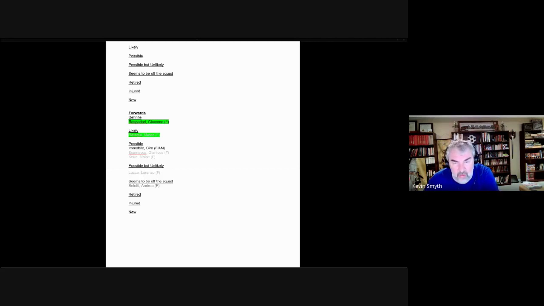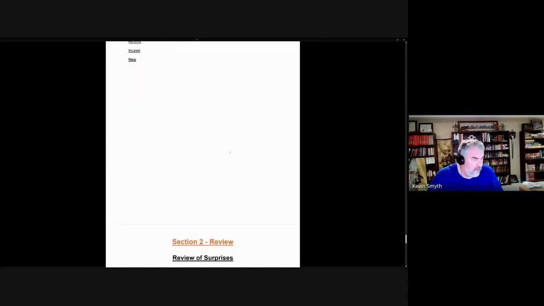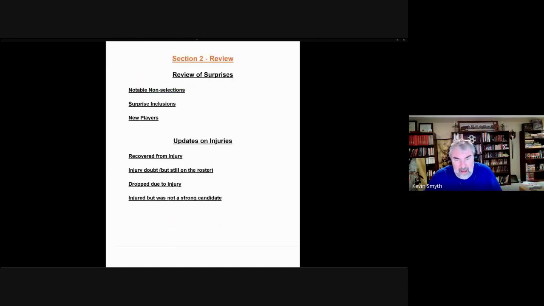The second one, though, was Gianluca Scamacca. He was the only one selected because Moise Kean, the third possible candidate, was not selected. All right, that's it. Those are your 26 players. Oops, we had a couple of players to add on, but we'll do that in the next section, section 2, and we'll talk about them there.